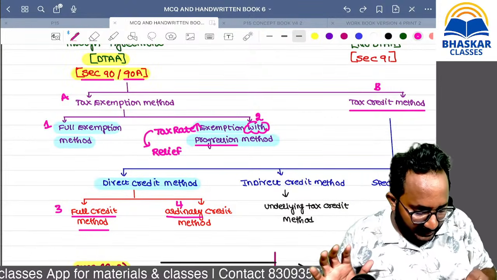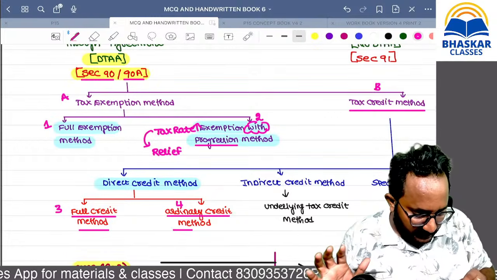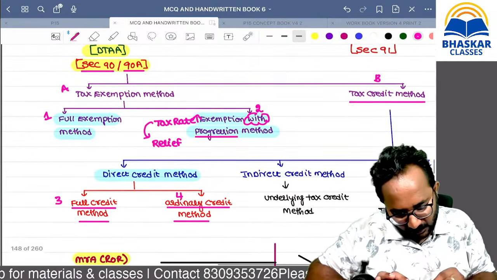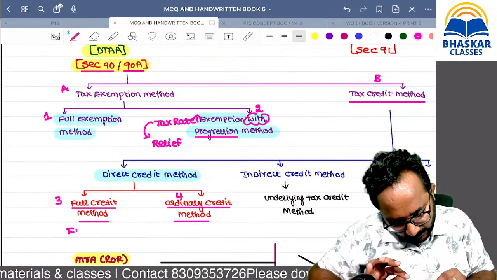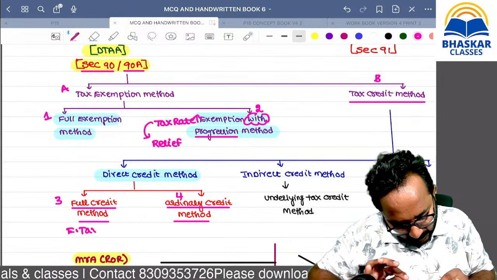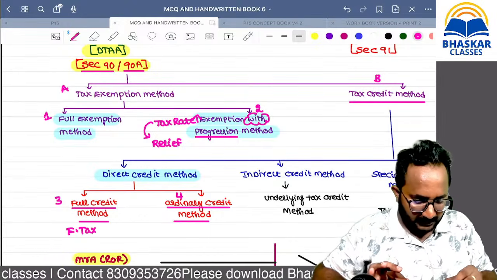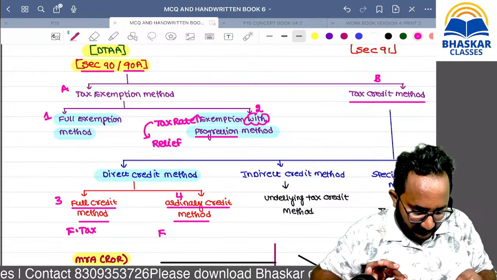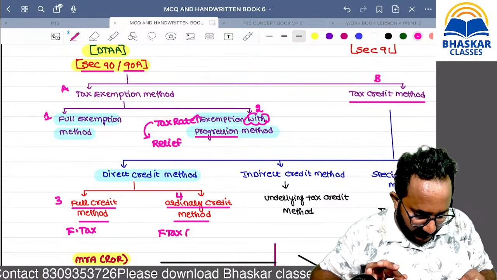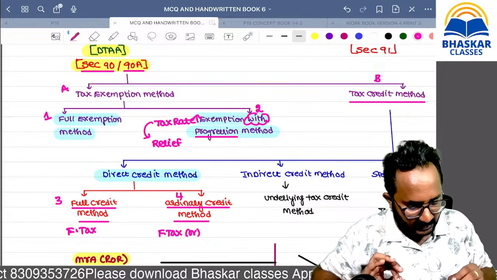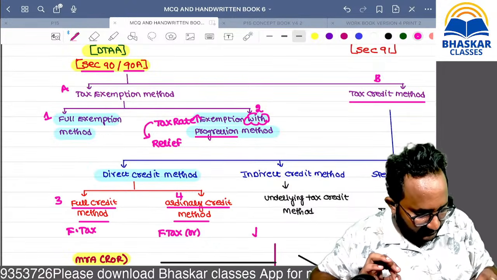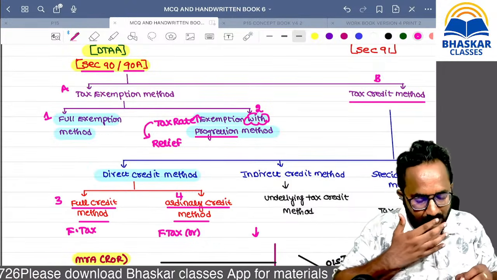But what is the ordinary credit method? Whatever foreign tax you paid, that entire amount you can take as credit. But here, the foreign tax you paid in that country is restricted to what?